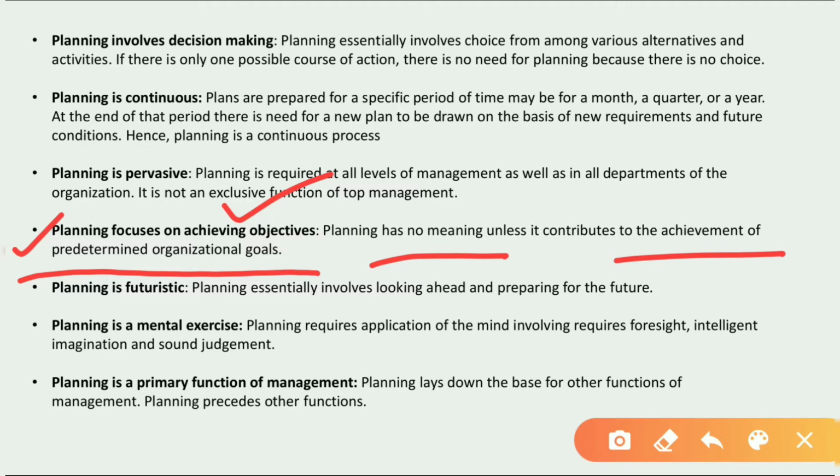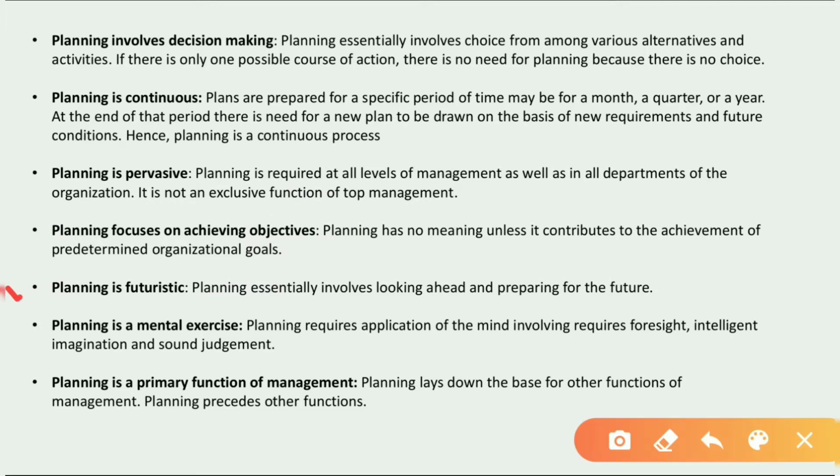Means planning focuses on achieving objectives, means planning should be carried out in such a way that it helps us to achieve our organizational goal. That is why it is said planning has no meaning unless it contributes to the achievement of organizational goals. Means planning should help us to achieve our organizational goal, otherwise it has no meaning.